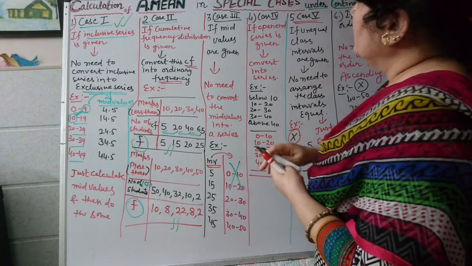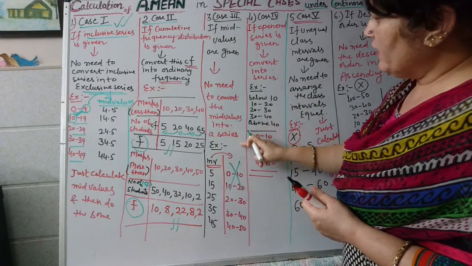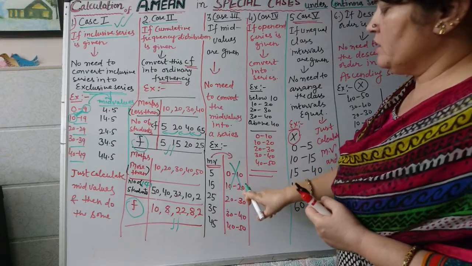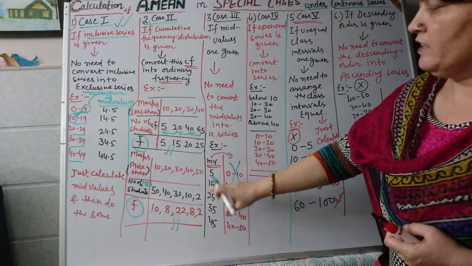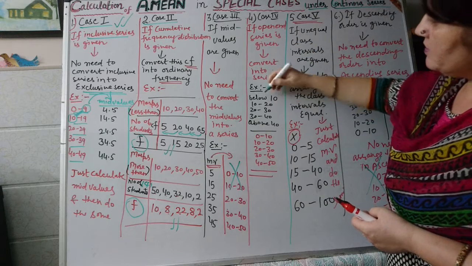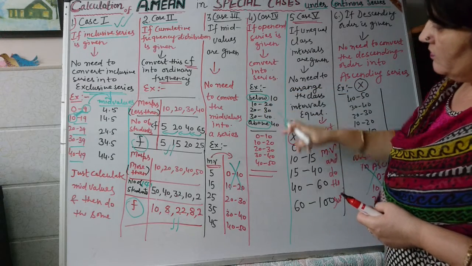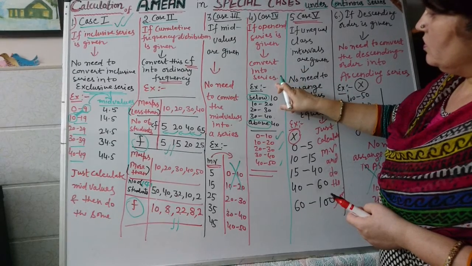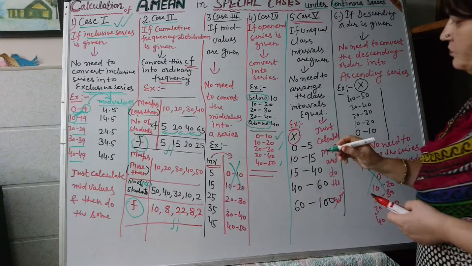Then in case third, if mid values are given, then there is no need to convert the mid values into a series, because with the help of these mid values we can assume a mean and take deviations easily. Then if an open-end series is given, where the starting or end is not given, first of all convert the series into a continuous series, and then you can do your sum.